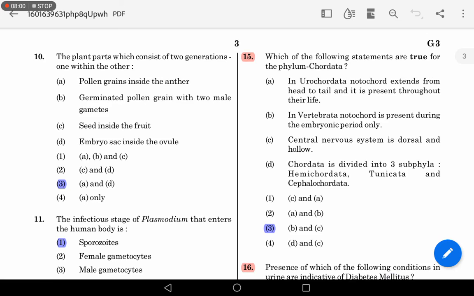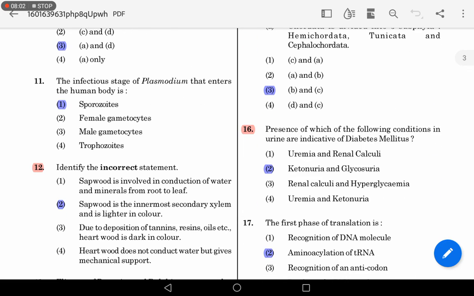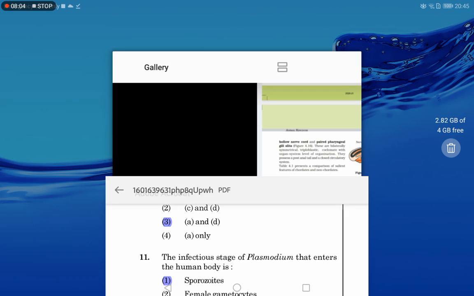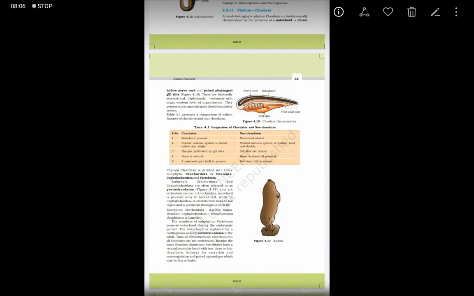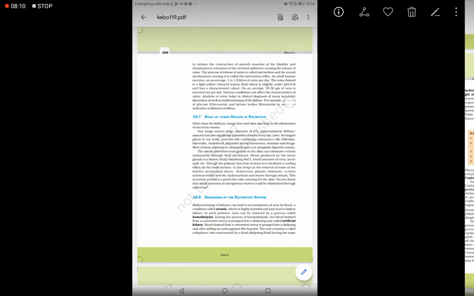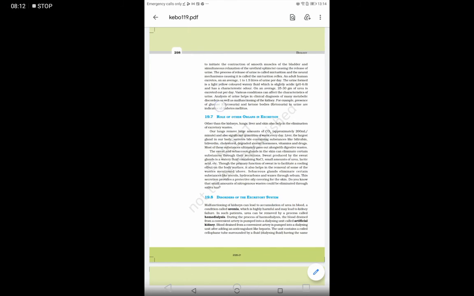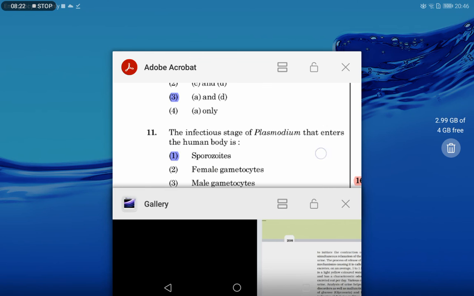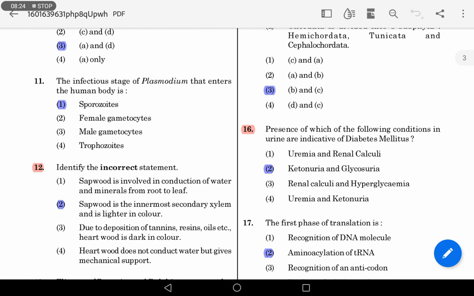Next question. Presence of which of the following conditions in urine is indicative of diabetes mellitus? It's a direct statement. Presence of glucose in urine is glycosuria, and presence of ketone bodies in urine is ketonuria, and both are indicative of diabetes mellitus. So it's a direct statement. Thank you.